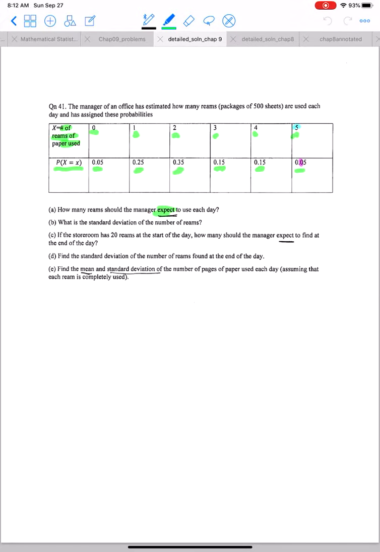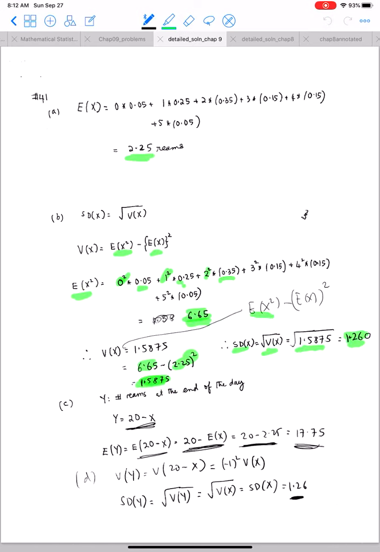Part C. If the storeroom has 20 reams at the start of the day, how many should the manager expect to find at the end of the day? What we want to do is find the expectation of the number of reams at the end of the day. The random variable here is y, the number of reams at the end of the day, and y is equal to 20 minus x. Now this y can be written as ax plus b, where a is -1 and b is 20.